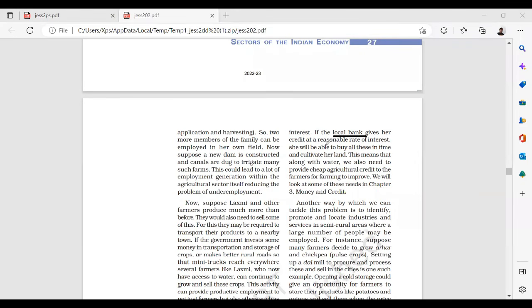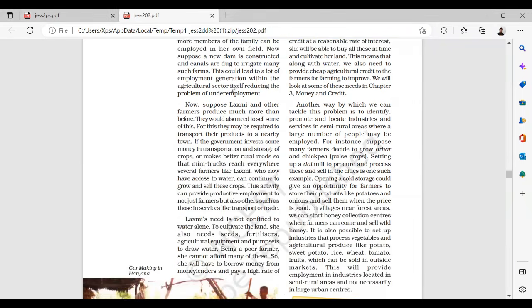If the local banks at the village level give her credit at a reasonable rate of interest, she will be able to buy all this in time and cultivate her land. This means that along with water, we also need to provide cheap agricultural credit to the farmers for farming to improve. We will look at some of this in chapter number 3. We'll be talking mainly about the cooperatives, which will be very helpful in delivering loans in the rural areas.